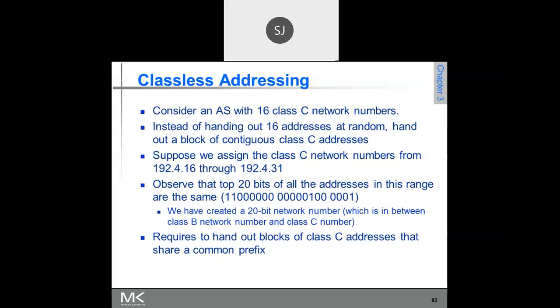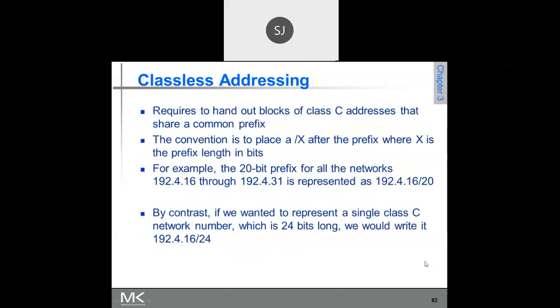The given subnet IPs should be contiguous, only then can you block them into a supernet. Okay, so this requires handing out blocks of class C addresses that share a common prefix. So this is what I said. Now what you have done is, 16 class C addresses, you have blocked them into a common prefix.